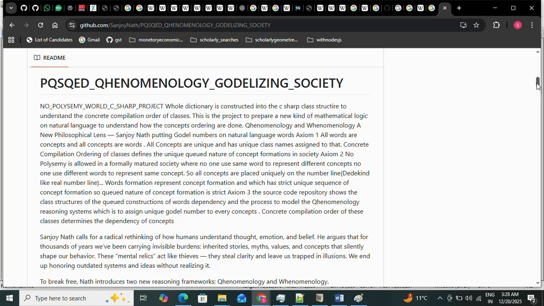You can download the project and try to compile it with Roslyn or with the C# project compiler codes, and then you will get lots of error messages. That error message is the main interesting thing here. The error message will show that this word is defined before that word, and that is the thing with which you can play all legal cases, with which you can play all the parliamentary cases.